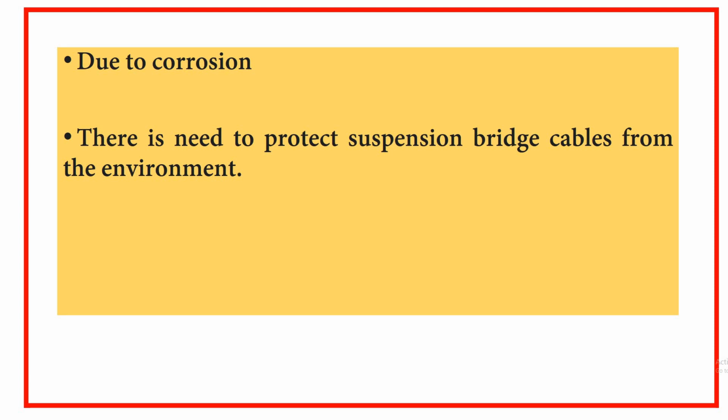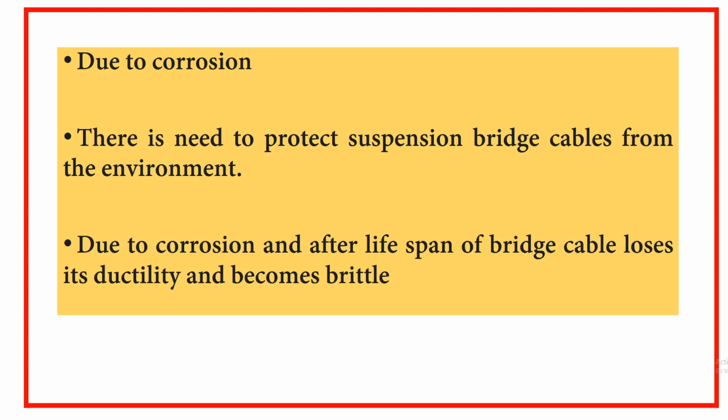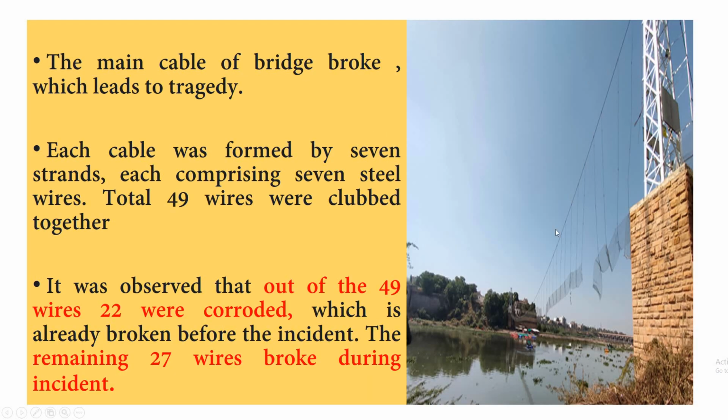So due to corrosion, what will happen? It loses its ductility and becomes brittle. Here, see what happened: the main cable of this bridge is broken. In this bridge, each cable is bound by 7 strands, and in each strand there are 7 wires, so a total of 49 wires were there.